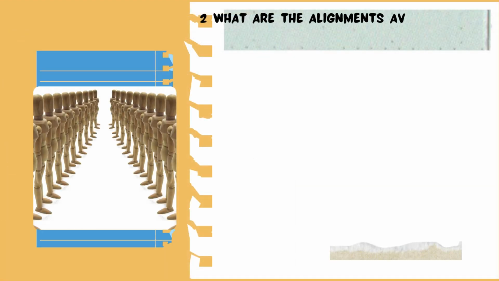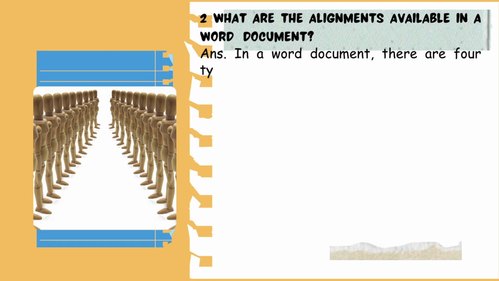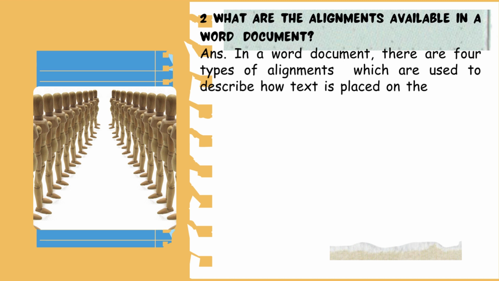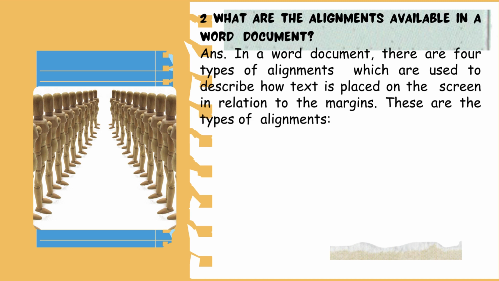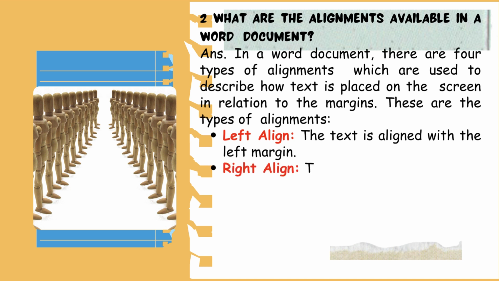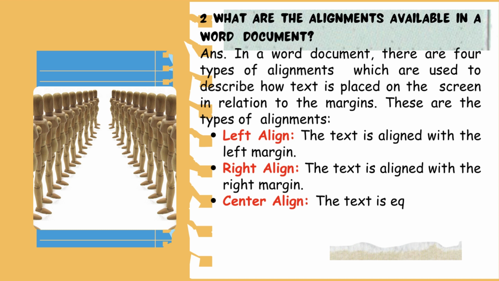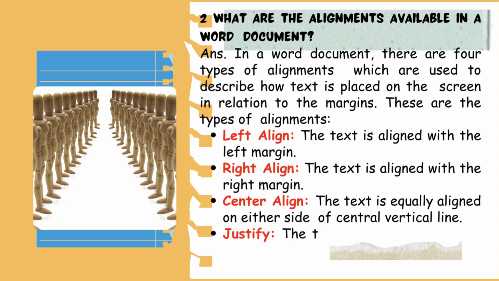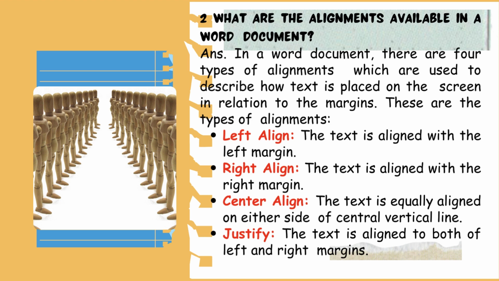Question 2. What are the alignments available in a Word document? Answer. In a Word document, there are 4 types of alignments which are used to describe how text is placed on the screen in relation to the margins. These are the types of alignments: left align, the text is aligned with the left margin. Right align, the text is aligned with the right margin. Center align, the text is equally aligned on either side of the central vertical line. Justify, the text is aligned to both the left and right margins.